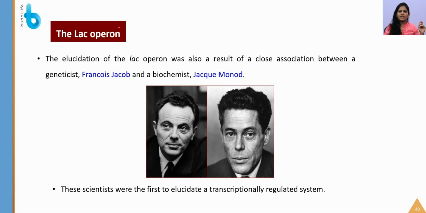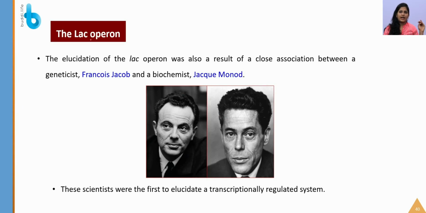For the regulation of gene expression, a model called the operon concept was first proposed by Jacob and Monod. The elucidation of the lac operon was also a result of close association between a geneticist, Jacob, and a biochemist, Monod. So scientists were first able to elucidate a transcriptionally regulated system.